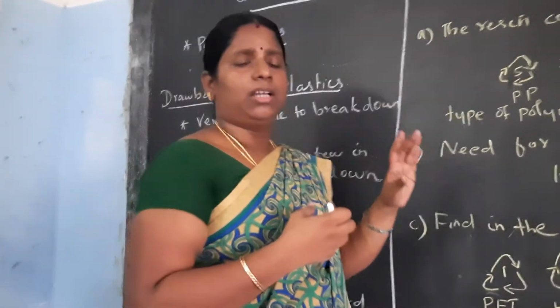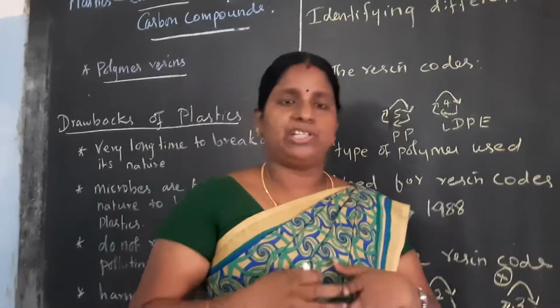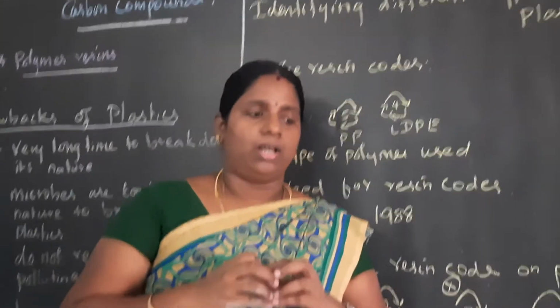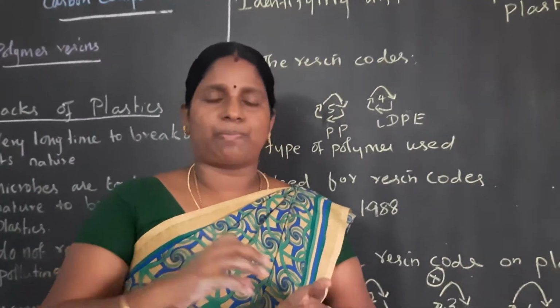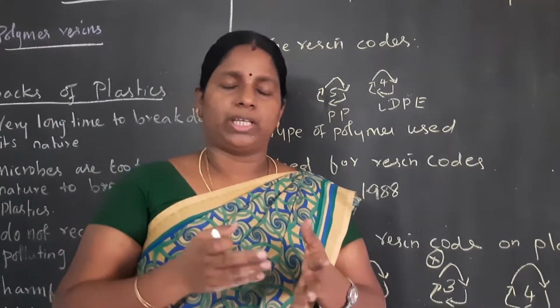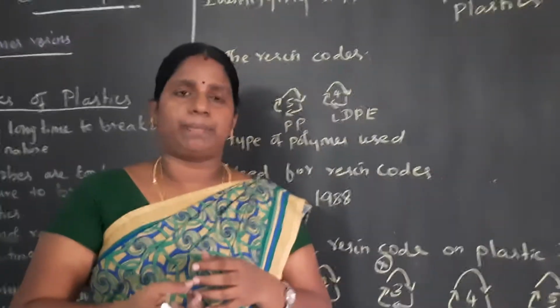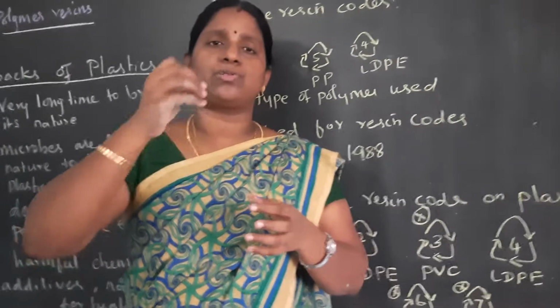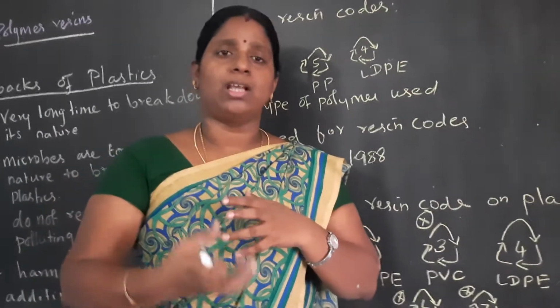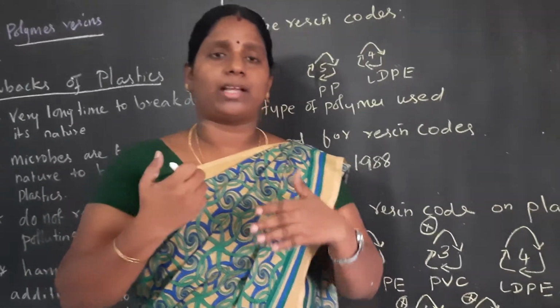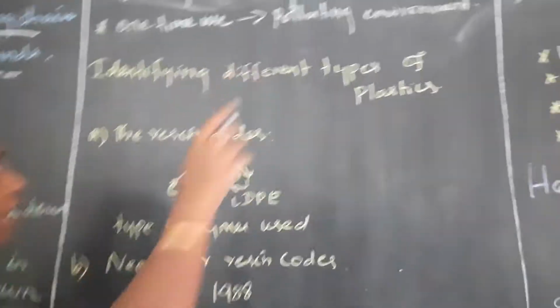Finally, if we have to destroy or ban plastic, what do we have to do? Yes, we have to burn the plastic. If you burn the plastic, the chemicals added to produce it come out as gases, which we call toxic gases.